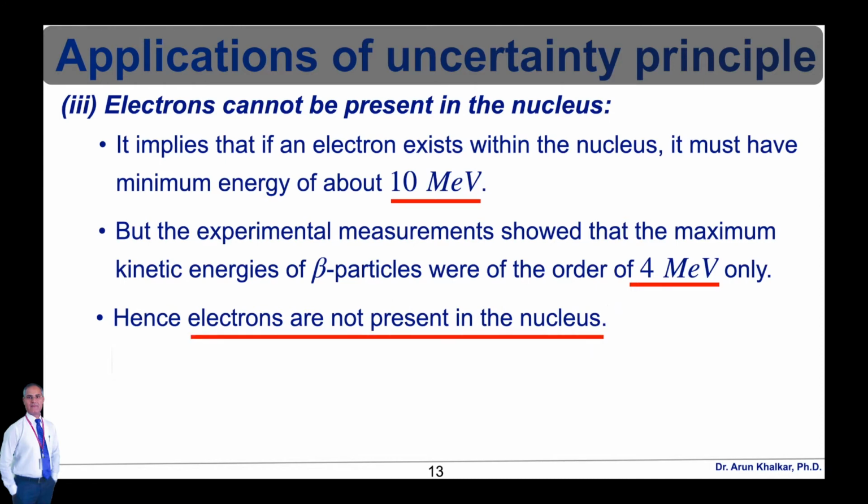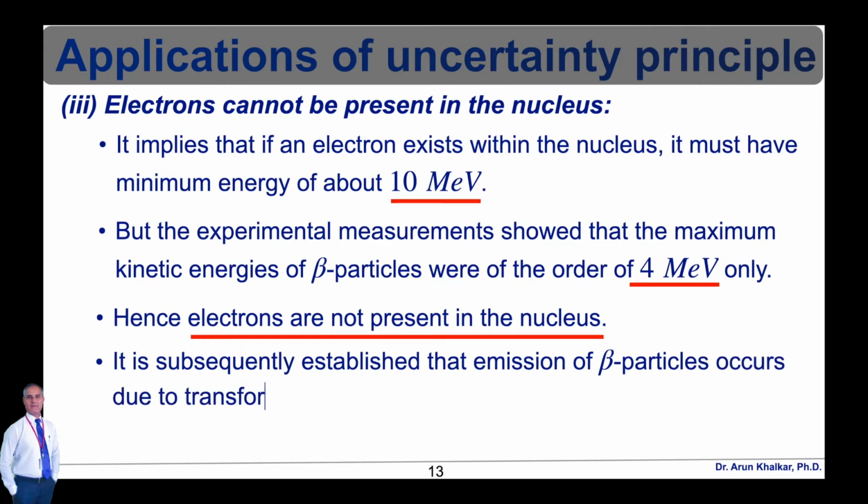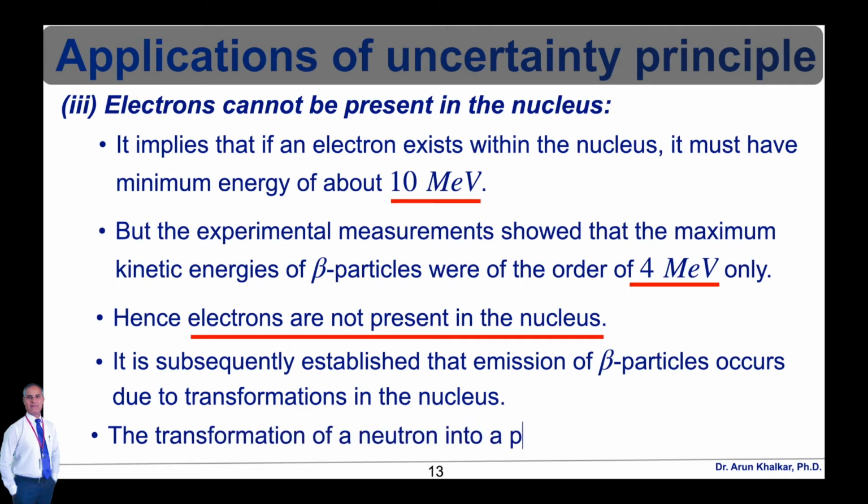It is subsequently established that emission of beta particles occurs due to transformations in the nucleus. The transformation of a neutron into a proton produces an electron. So this is the reason why electrons cannot be present inside the nucleus.